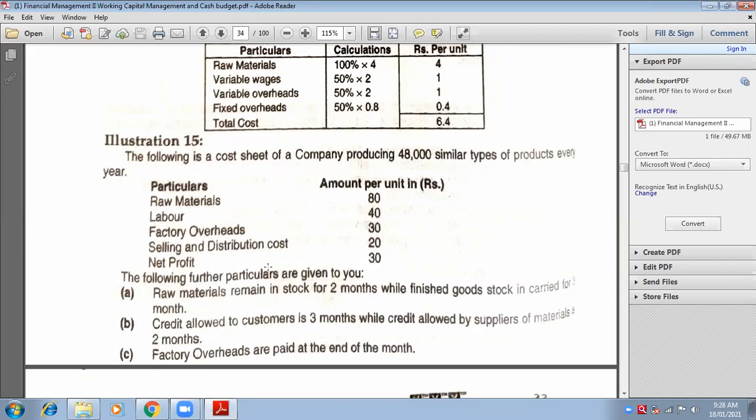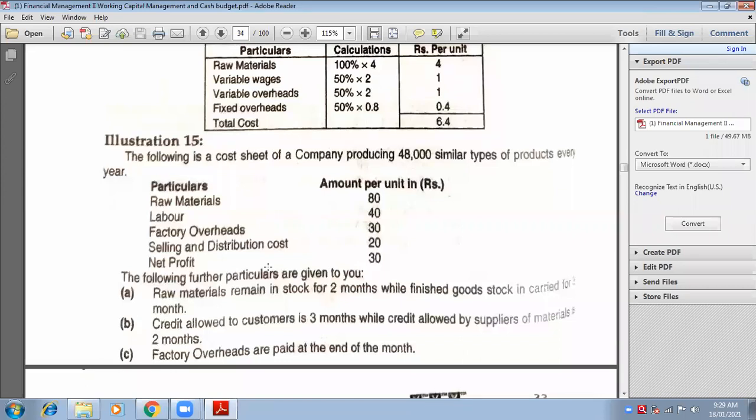While calculating stock of finished goods, while calculating stock of WIP, you don't have to take selling and distribution. But while calculating debtors, you will have to take because for debtors, credit sales are considered. Sales is the last point, so before sales, selling and distribution is considered. Very simple logic.